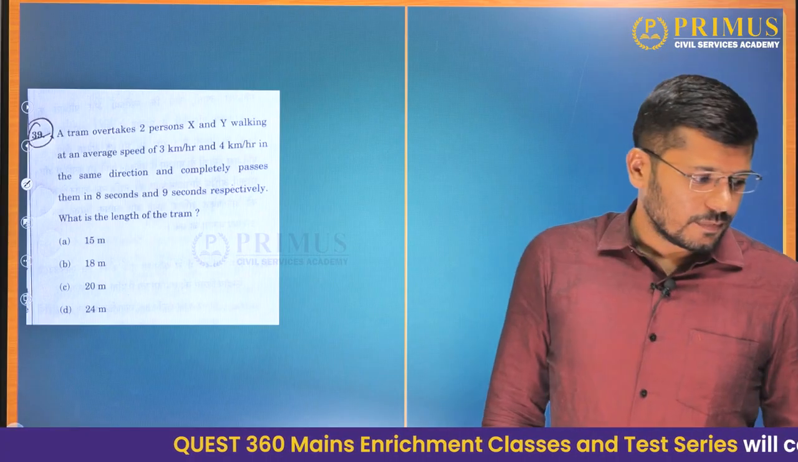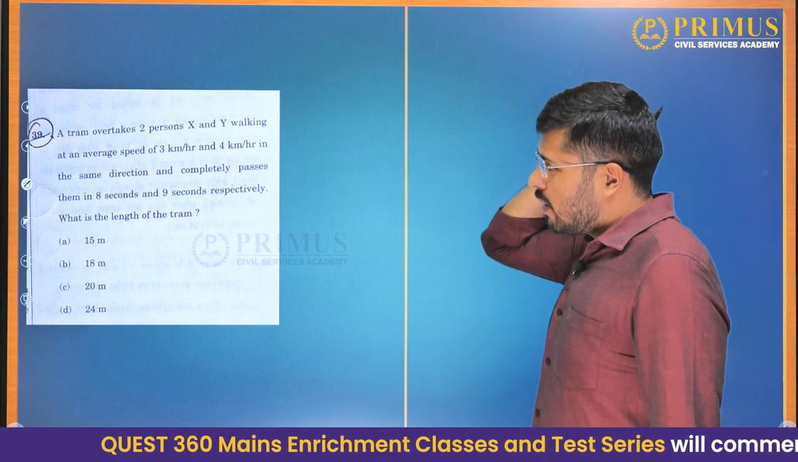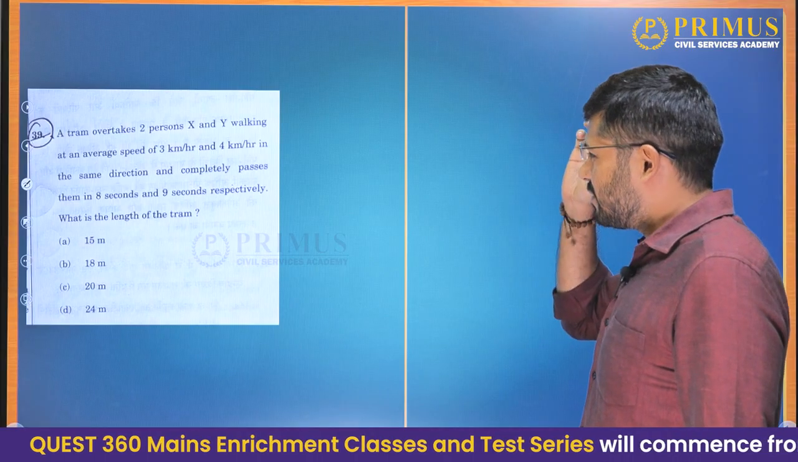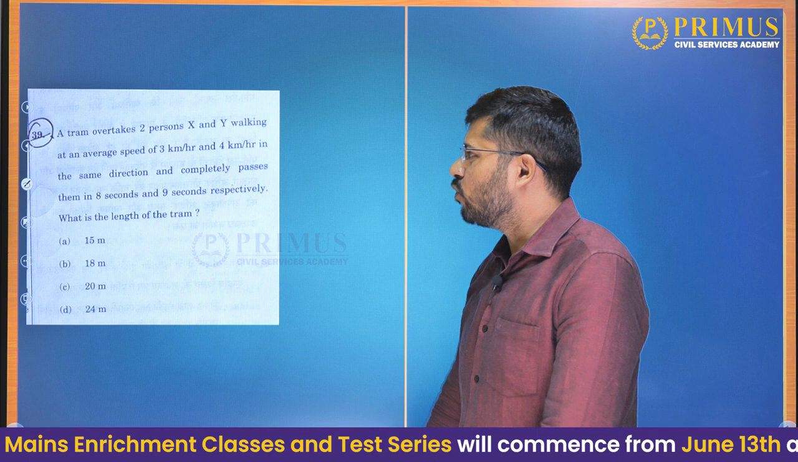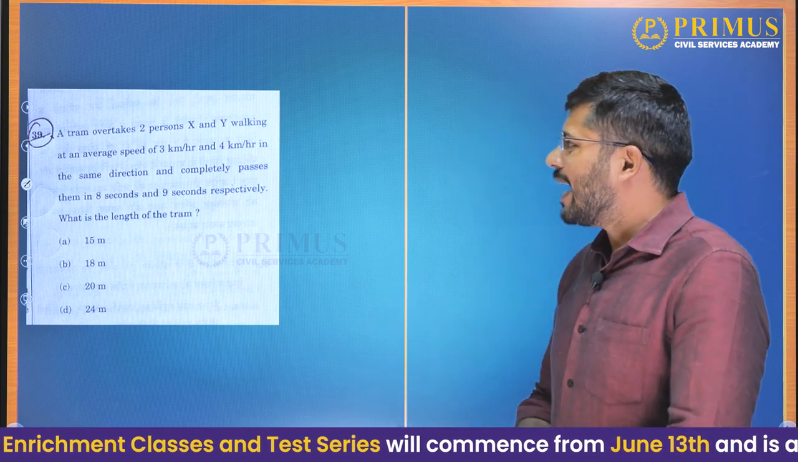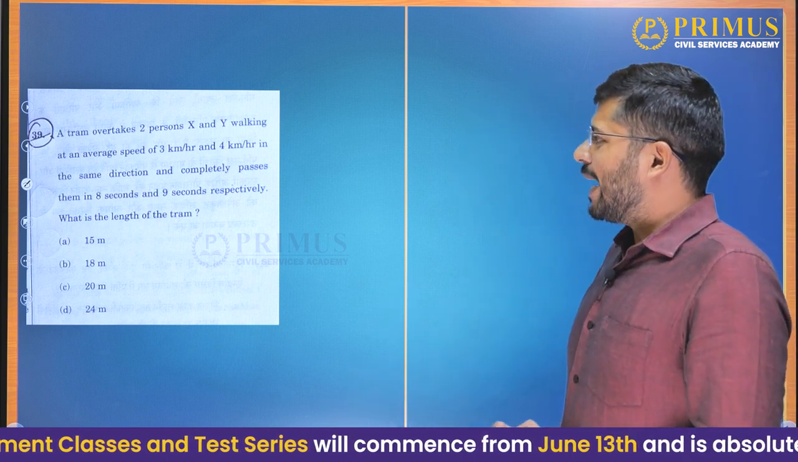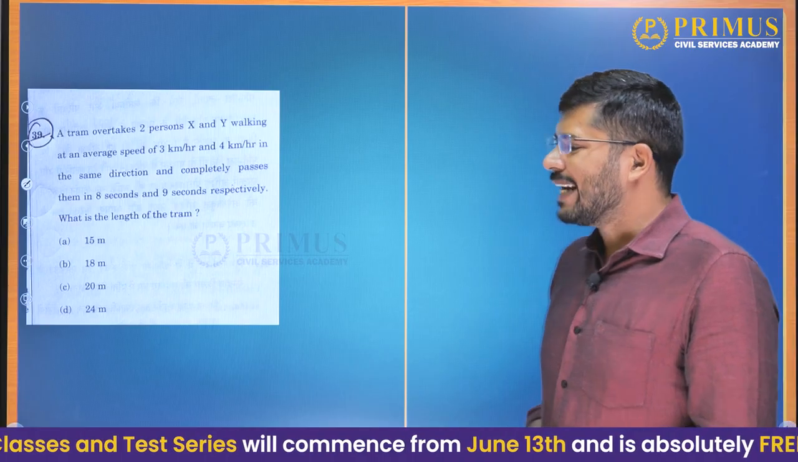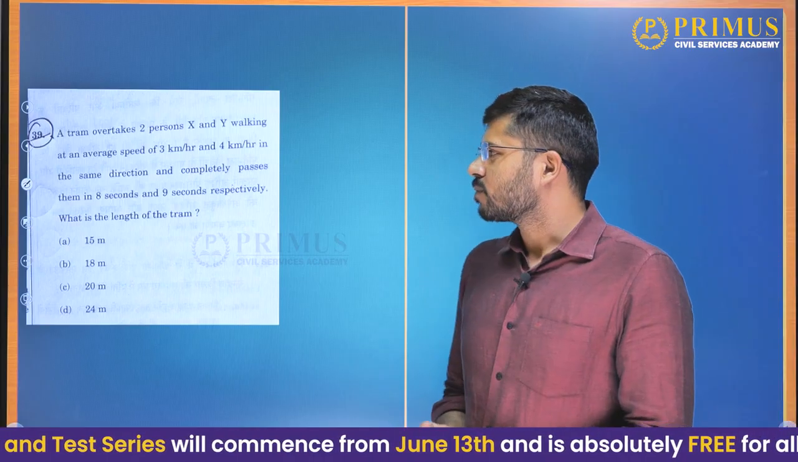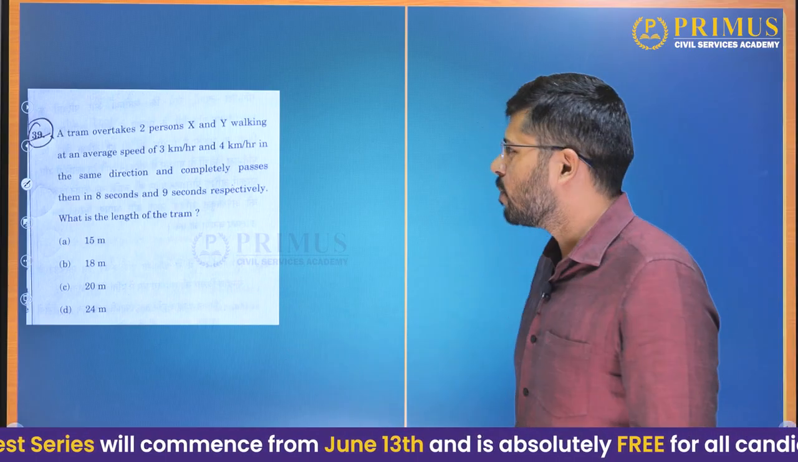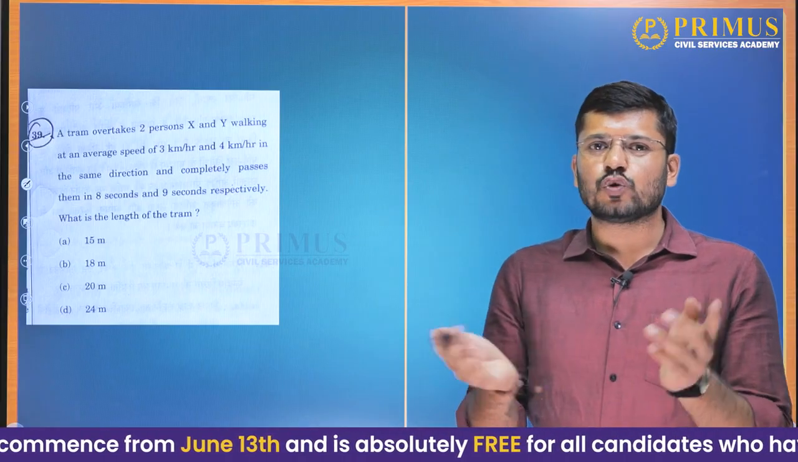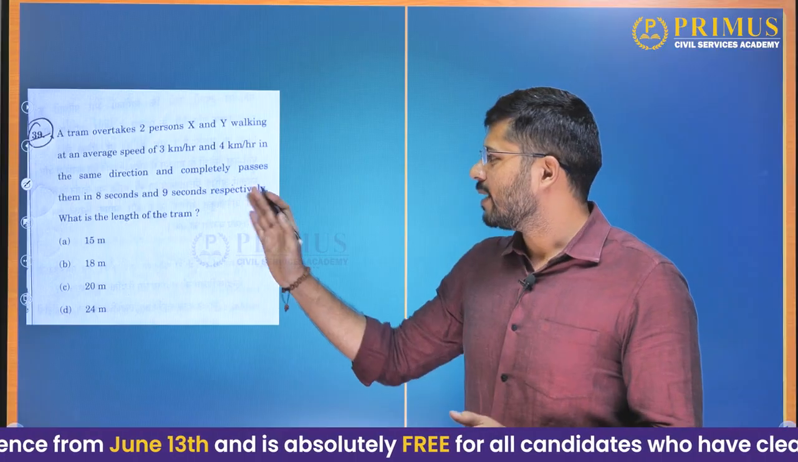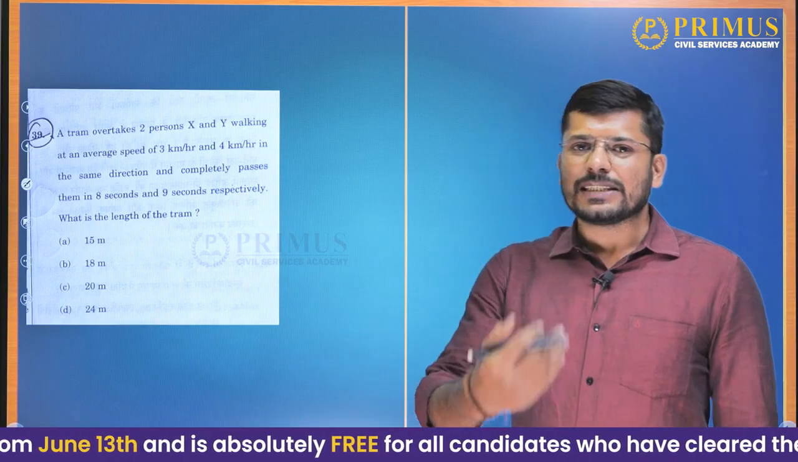Question 39. A tram overtakes 2 persons, X and Y, walking at an average speed of 3 km per hour and 4 km per hour in the same direction, and completely passes them in 8 seconds and 9 seconds respectively. What is the length of the tram? Again, this is the relative speed concept. In the previous question they were walking in opposite directions, so we added their speeds. When they are walking in the same direction, we subtract their speeds.